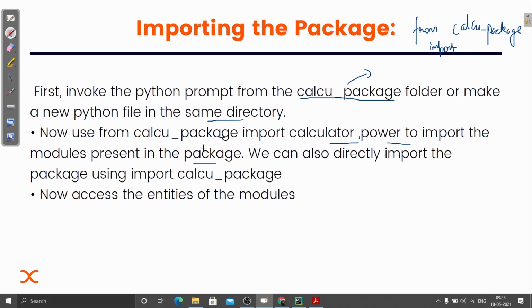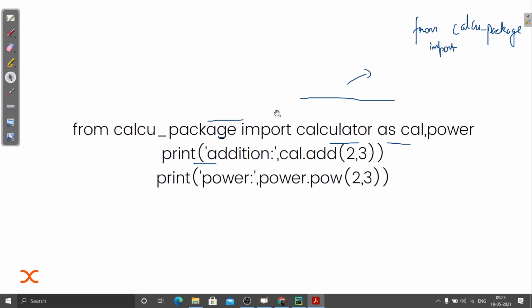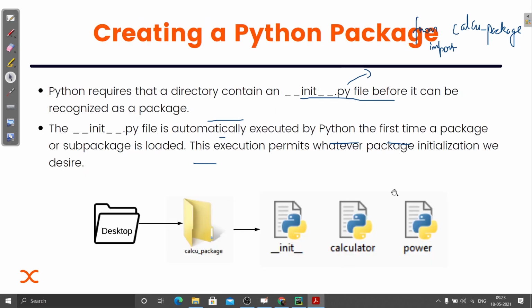Like here you can see, let me just show you. Inside this I have the calculator module, then I have the power module. So I want to use only power. So what I can do is, from calc package, import this power module. Only this module will be imported.